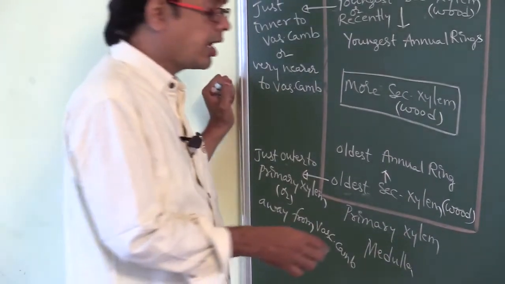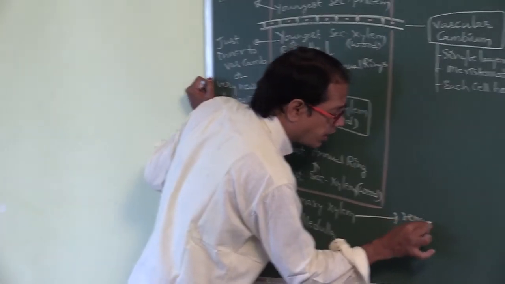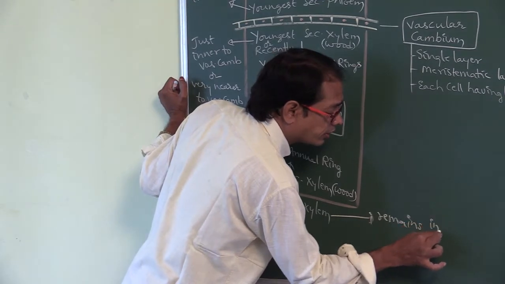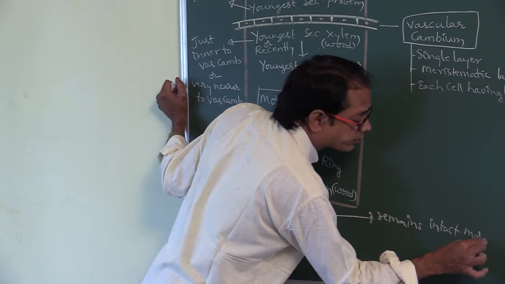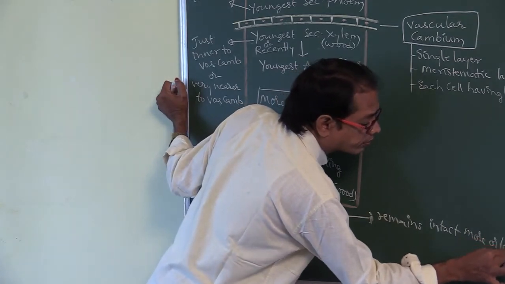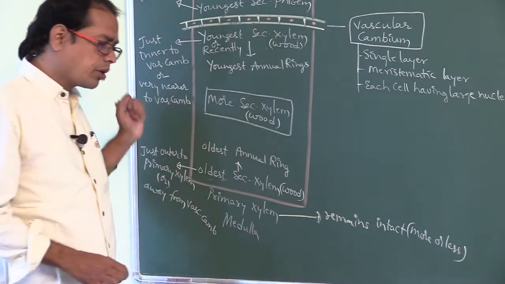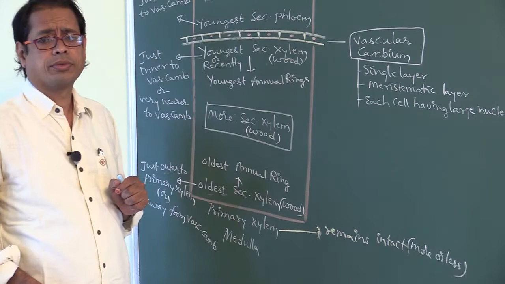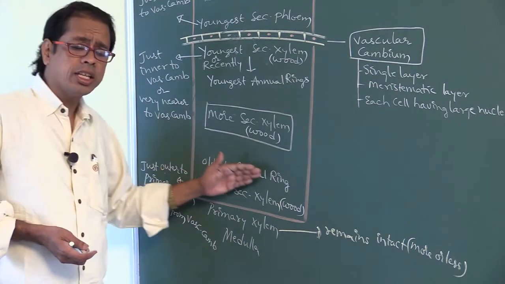This primary xylem remains intact more or less. The tissue which remains intact is the primary xylem. So that is where the oldest annual ring is present.